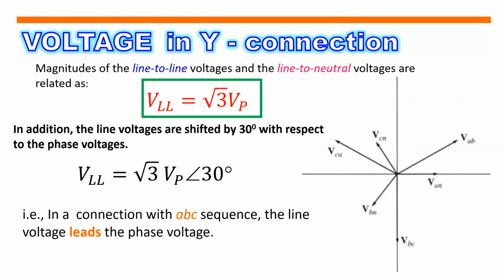So again, the line voltages are shifted by 30 degrees with respect to phase voltage. Kaya since leading ang ating mga line voltages, naiiwan ng 30 degrees yung ating phase voltage. Kaya magdadagdag tayo ng plus 30 degrees. It means in a connection with ABC sequence, the line voltage leads the phase voltage.